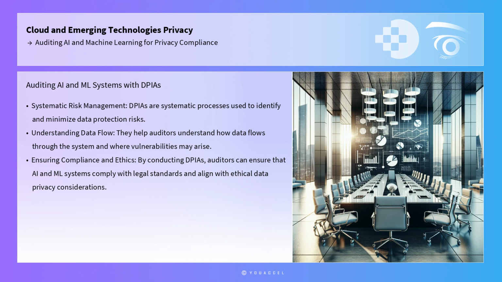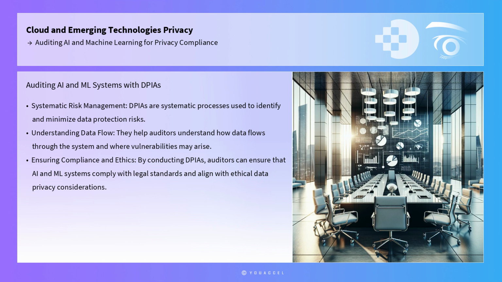One actionable tool for auditing AI and ML systems is the Data Protection Impact Assessment. DPIAs are systematic processes used to identify and minimize data protection risks. They are particularly useful in AI and ML contexts because they help auditors understand how data flows through the system and where vulnerabilities may arise.